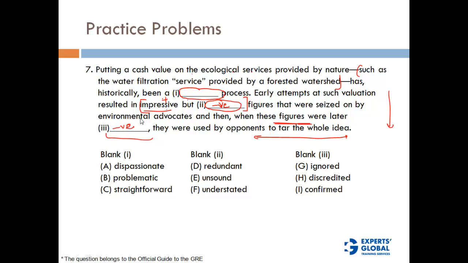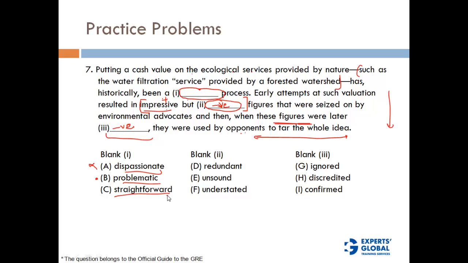And this whole phenomenon of these figures being this negative word and opponents using them to banish the idea, this whole thing is an adjective for blank one, right? So let's look at that. Dispassionate. Does this whole thing look like dispassionate? Dispassionate doesn't go. Problematic. Yes, it's a problematic process, because early attempts have been impressive, but they were something negative, and when these figures were later something negative, they were used by opponents to tar the whole idea. So problematic is what will go here. Let's continue. Straightforward.